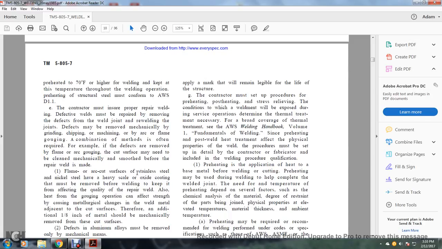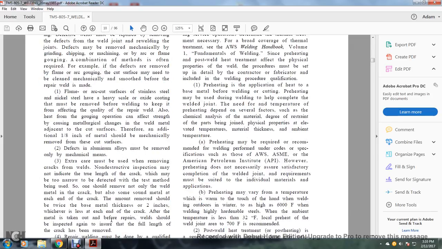Flame and arc cutting surfaces on stainless steel and nickel steels have a heavy scale oxidizing coat, which must be removed to keep it from affecting the quality of the repair weld. Also, the heat from the gouging operation can affect the strength because of the metal exchange with the weld metal adjacent to the cut surfaces. Therefore, an additional 1/8 of an inch of metal should be mechanically removed from these cut surfaces. Defects of aluminum alloys must be removed only by mechanical means.